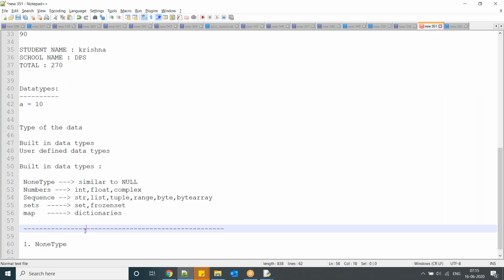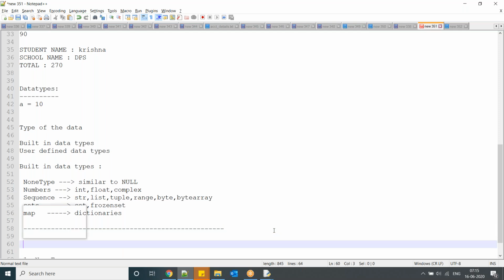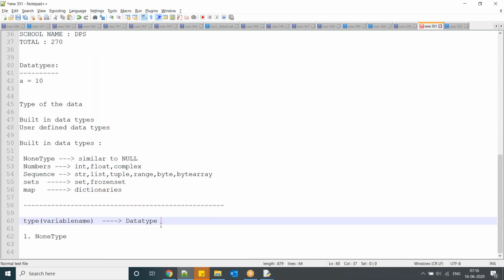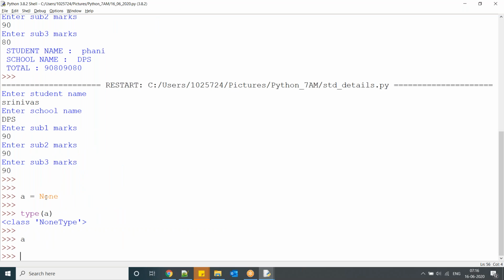Here in Python, type is a predefined function. Type of variable name tells which data type it is. Now here it is a NoneType. NoneType means nothing, an empty value. If you want to declare a variable but you don't want to assign any value to it, there we use this. When you're returning from a function, you can also use NoneType.